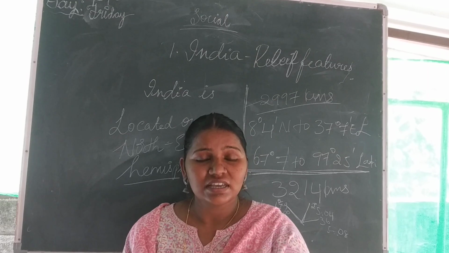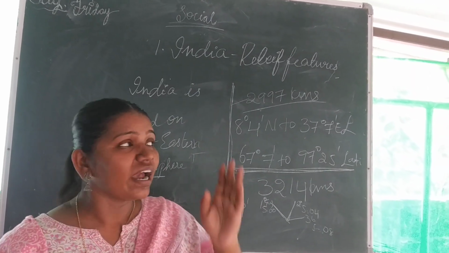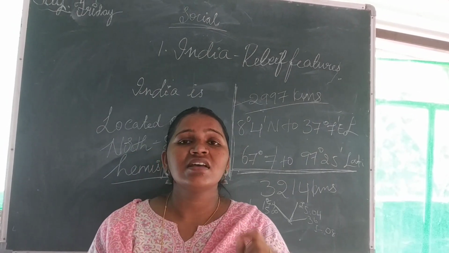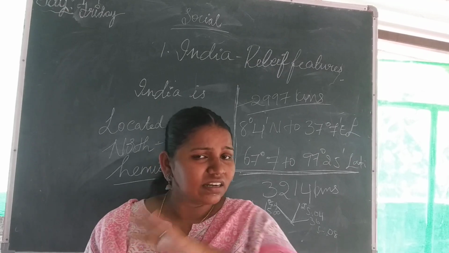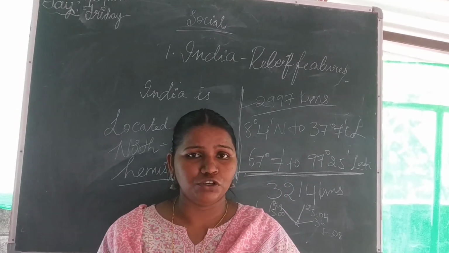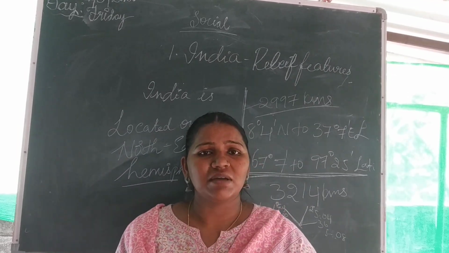Why? Because according to the location of India, a particular longitude has been taken as a standard time. It is just to remove the confusion that the standard time has been maintained.